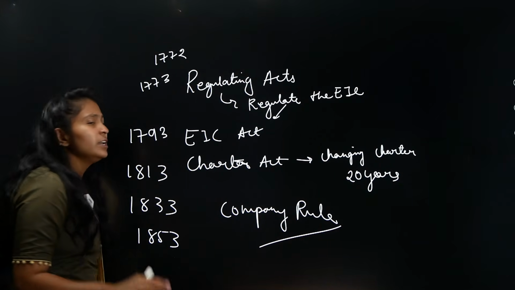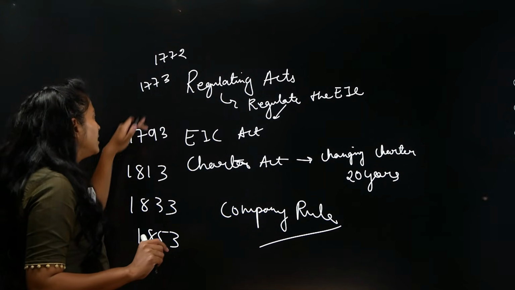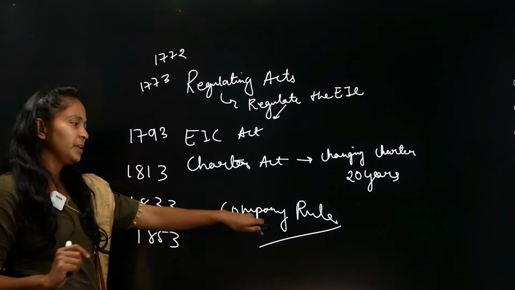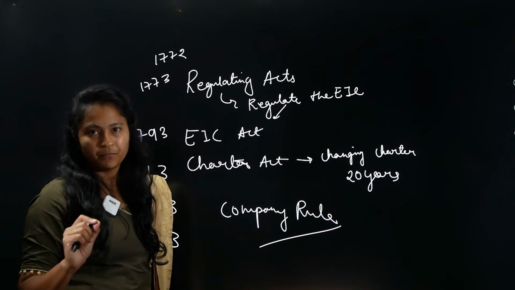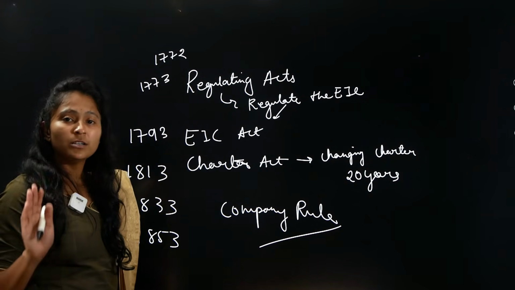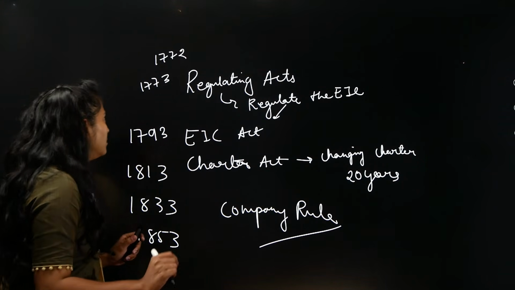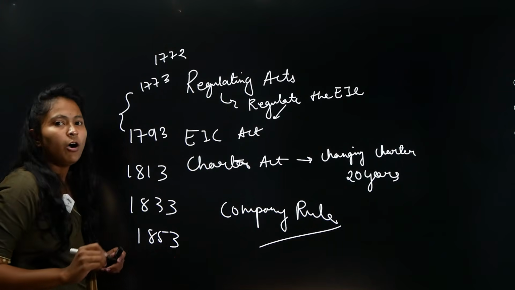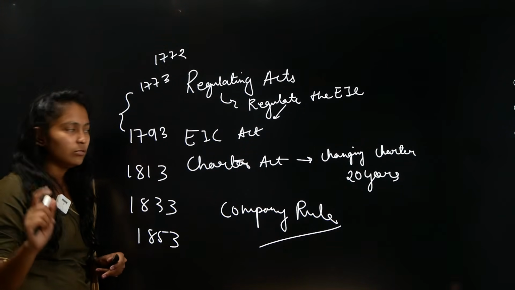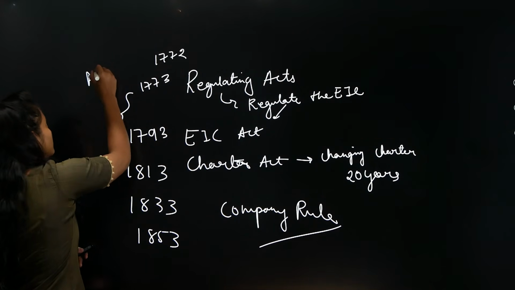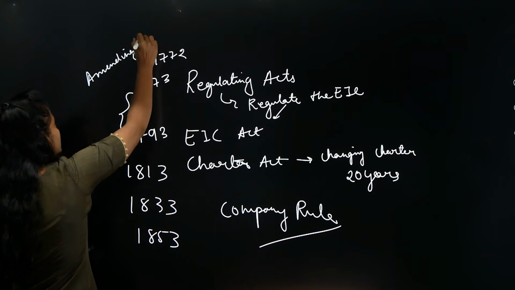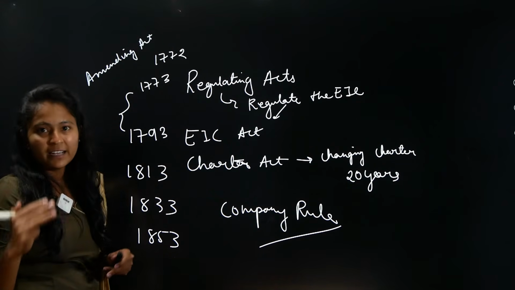Now, you need to understand that from 1773, 20 years is 1793. This is the entire timeline, and this timeline is called company rule because the company is ruling India. We will see about the crown rule in upcoming lectures. Don't worry. But for now, you need to understand that this is called company rule. And in this 20 years, there will be other acts. They are not called regulating acts though. They are called amending acts.